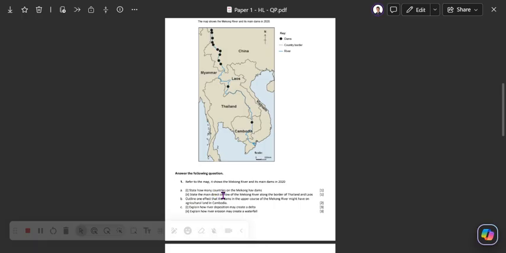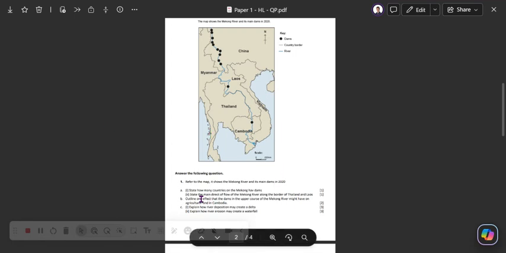2. State the main direction of flow of the Mekong River along the border of Thailand and Laos. So there's Thailand, there's Laos. A lot of it is south. It's southeast. That's the main direction, southeast. Okay. Mark scheme accepted south-southeast, but certainly not south.